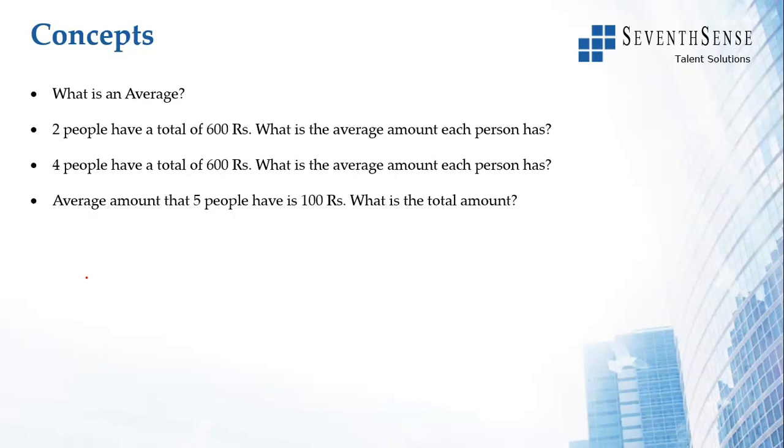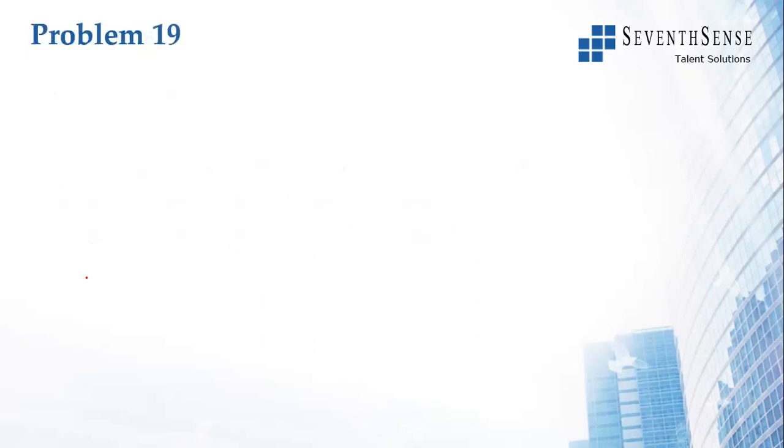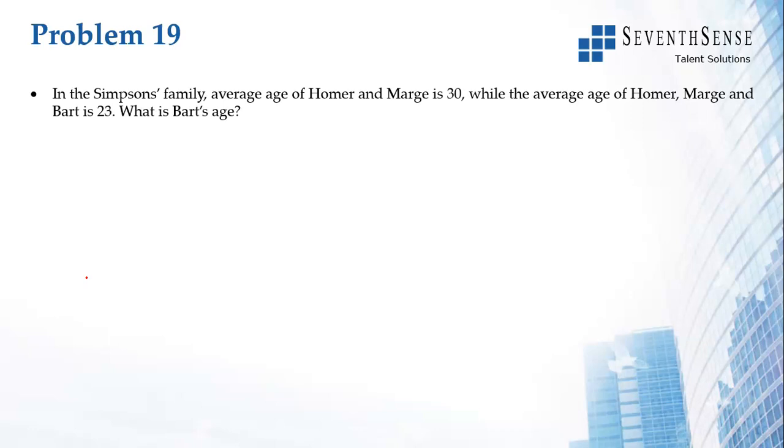Or on the other hand, the average is given, number of people are given, you want to find the total amount. 5 people have an average of 100 rupees each. The total amount will be 100 plus 100 plus 100 plus 100 plus 100, 5 times, or 5 times 100, which is 500. Average amount the 6 people have is 100. Total amount is 6 into 100, which is 600 rupees. That's the only concept that we need to remember in averages.